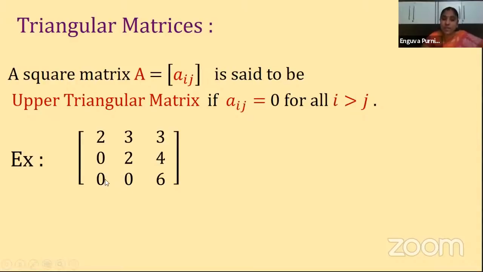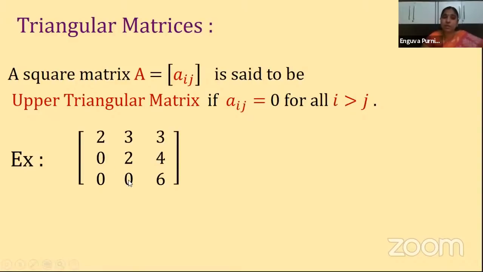So in these three cases, we are getting i greater than j, so here we have zeros. And what about this element? a33 means i is 3 and j is 3. Both are equal, so in that case also we can have any number. Only in the case where i is greater than j should we have zeros. These are the three elements where the row number is greater than the column number, so here we have zeros.